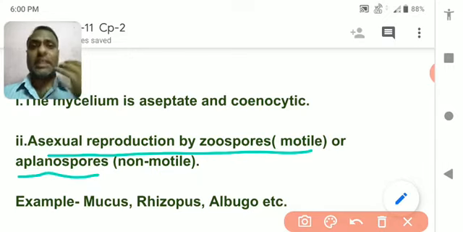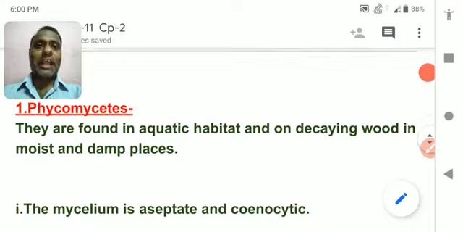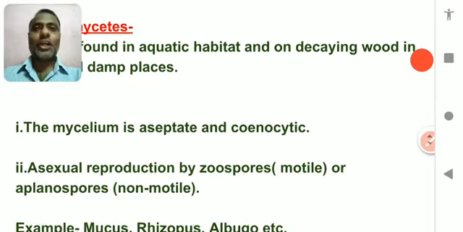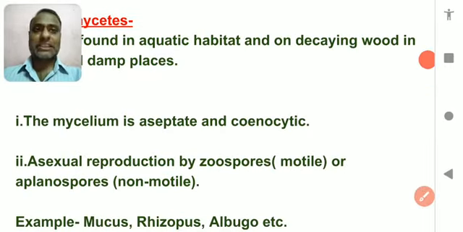Suppose in case of Basidiomycetes, basidiospore is the kind of fruiting body that gives the name Basidiomycetes. In case of Ascomycetes, ascospore is the fruiting body that gives the name of subkingdom Ascomycetes of kingdom fungi. Hope you understand.